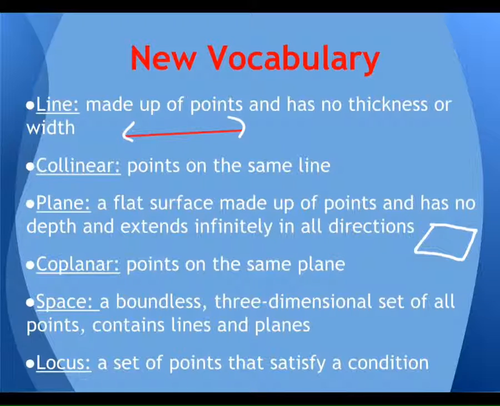Like the ceiling would be a plane, but it's cut off at each of the four walls, right? The floor would be a plane, but it's cut off at each of the four walls. But a plane goes on forever, and it's made up of lines and points, but it has no thickness. It's just a flat surface when you're looking at it. We usually draw it like this, even though technically it goes on forever in all directions.